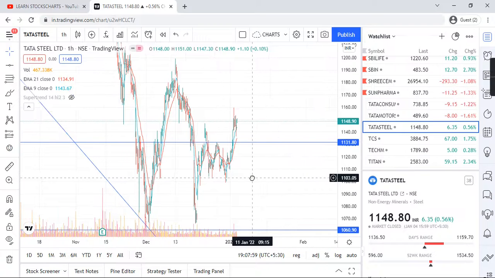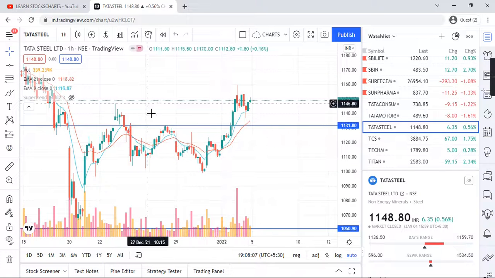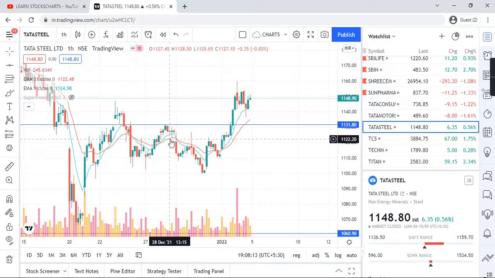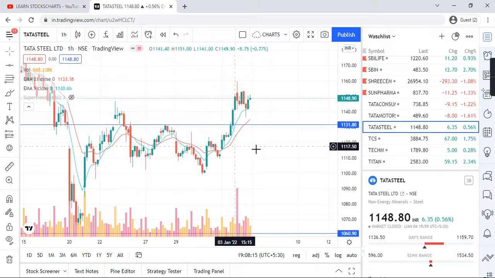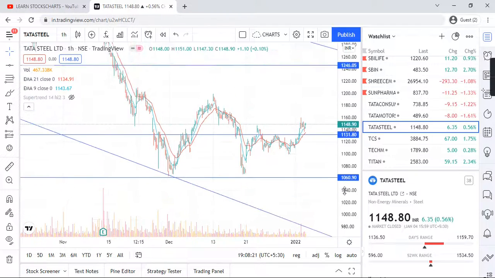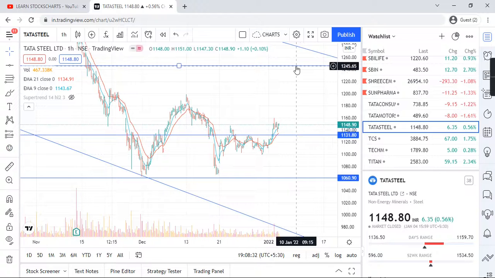So now the chances might be it will go... I'm just trying to figure it out if we are able to find. Otherwise let's not give any view right now, but yes, this moves in between this line and this line. So 1131 till 1246. Let's wait and watch for the next few days how Tata Steel will perform.